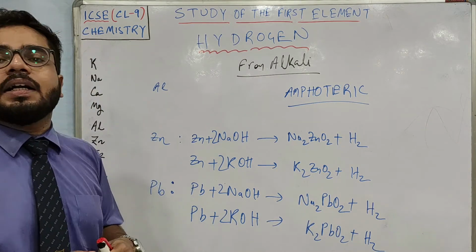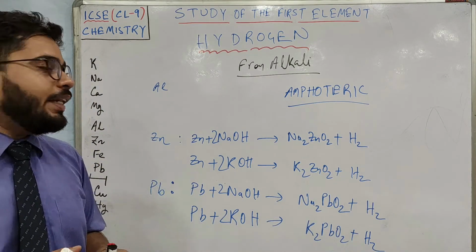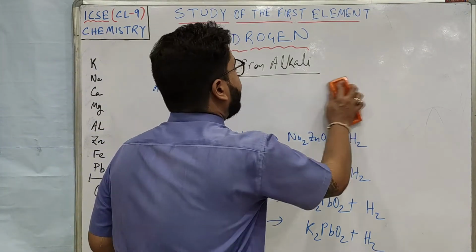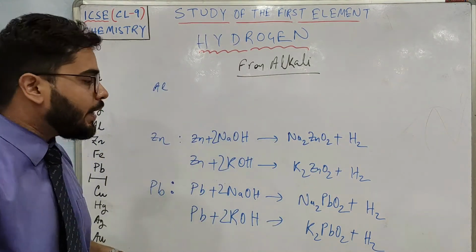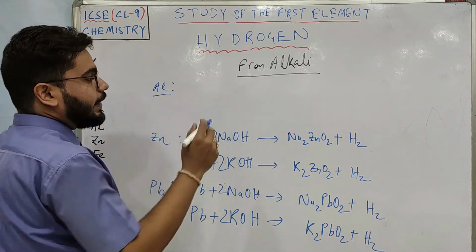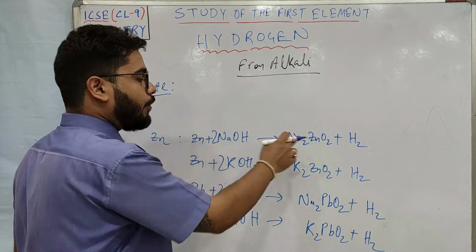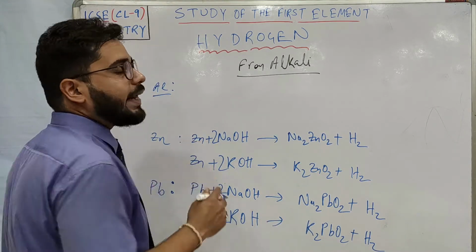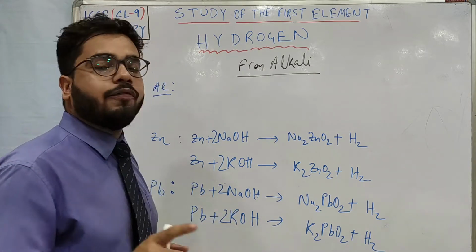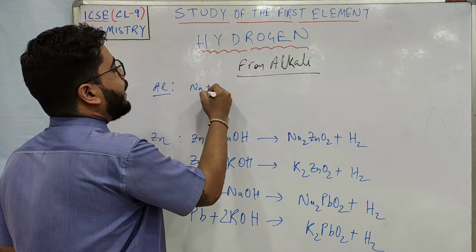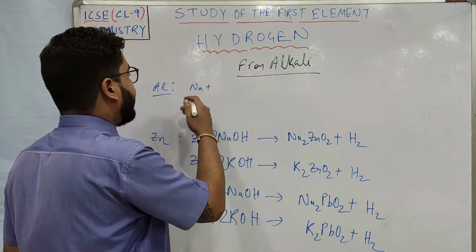Now let's learn the equations of aluminium, and please remember the equation for aluminium is a little different, because the aluminate salt is of one valency. Zincate and plumbite are of two valency, -2, but aluminate AlO2 is of one valency. Let me show you the reaction and why it is a little different.